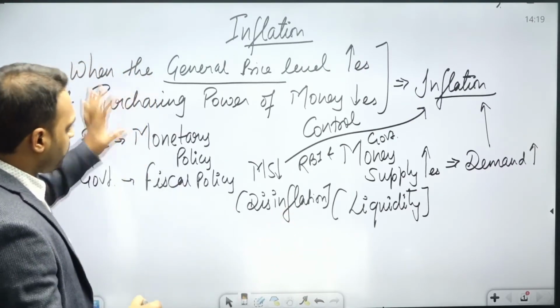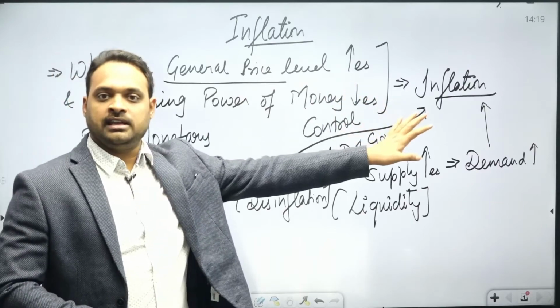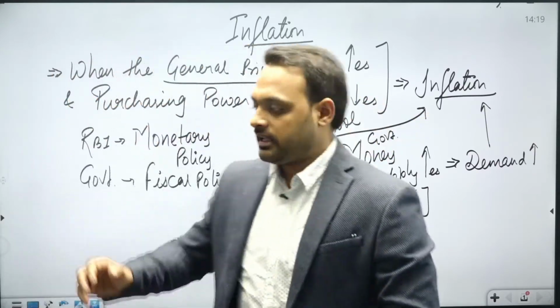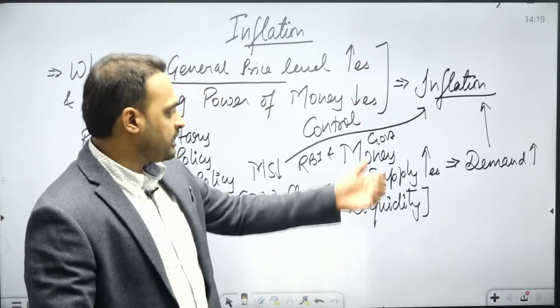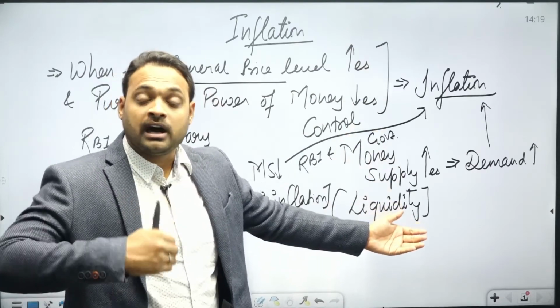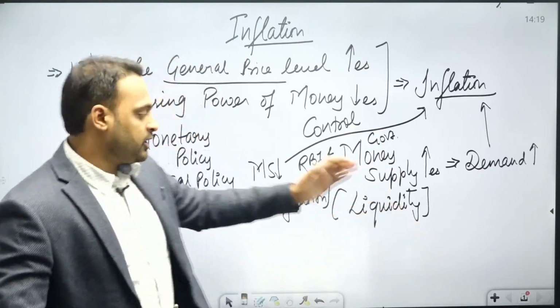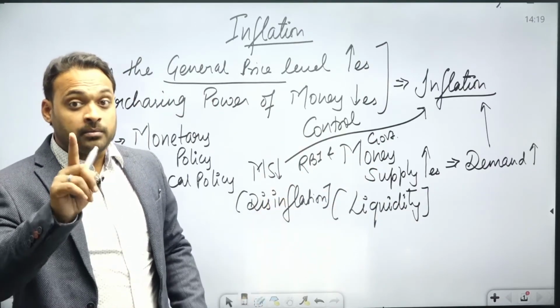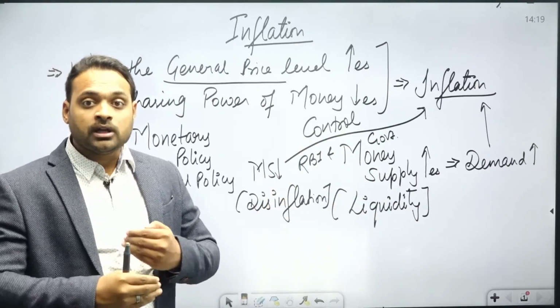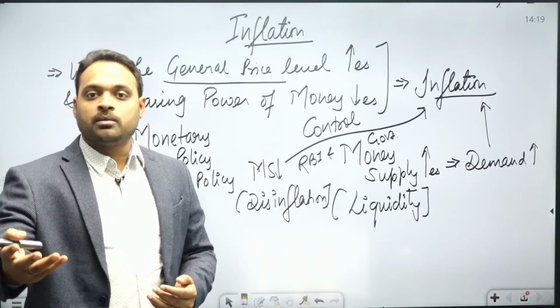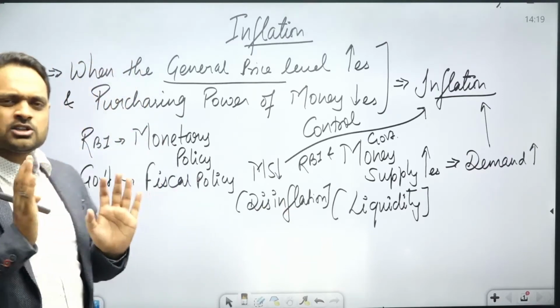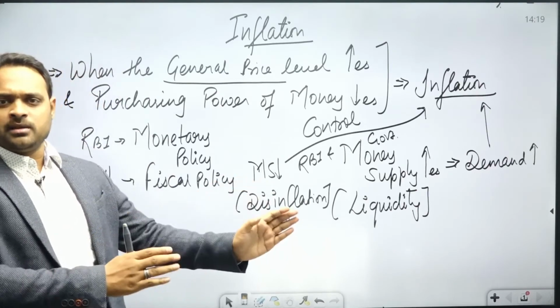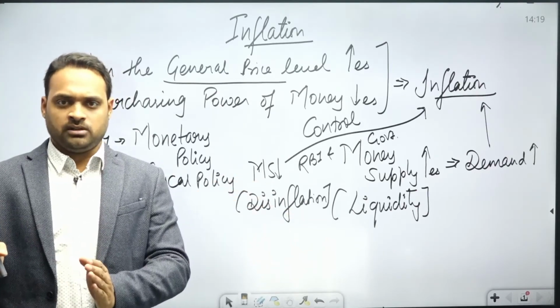So this whole phenomenon is called inflation in the nation. So we have discussed what inflation is and how it creates in the economy and what the RBI and government are doing for controlling inflation, we simply learned by reducing money supply. But we didn't learn how the money supply is being controlled by the RBI and the government. We just talked that RBI has monetary policy and the government has fiscal policy.